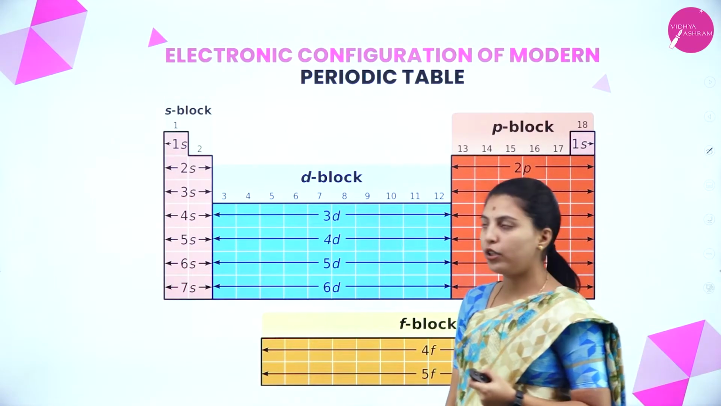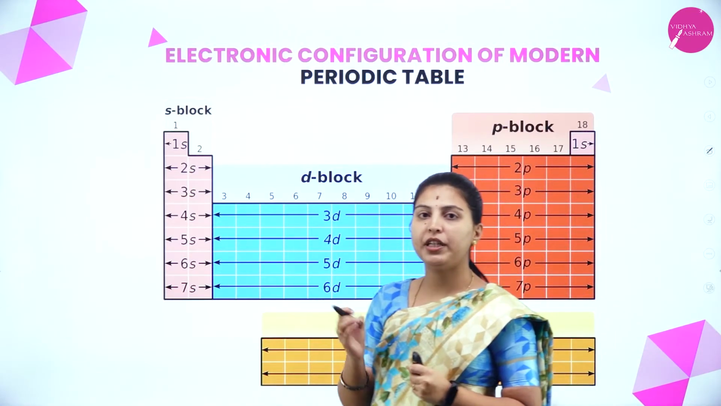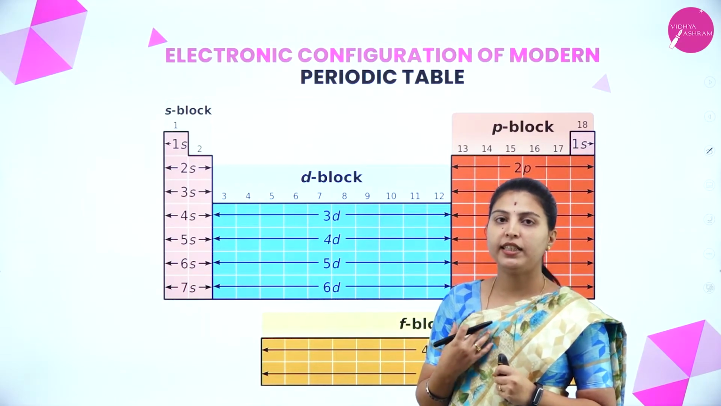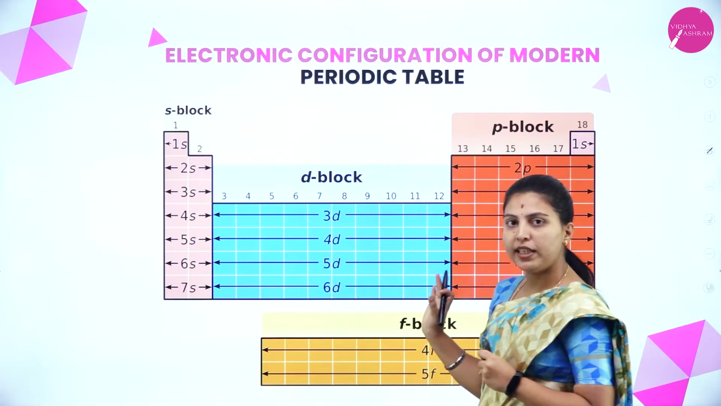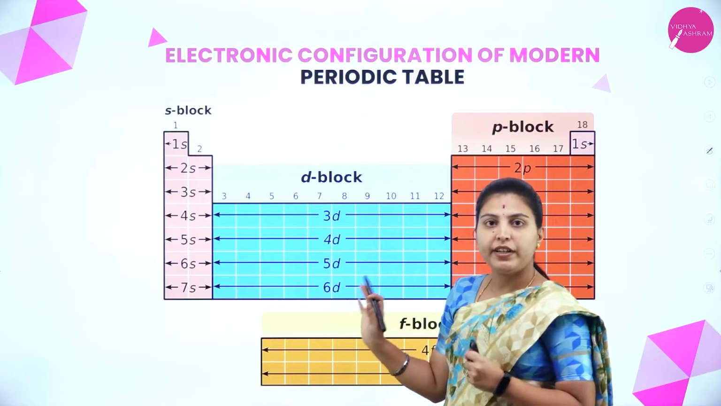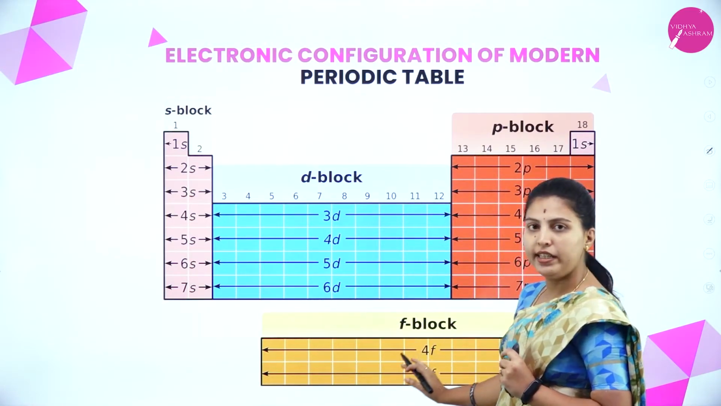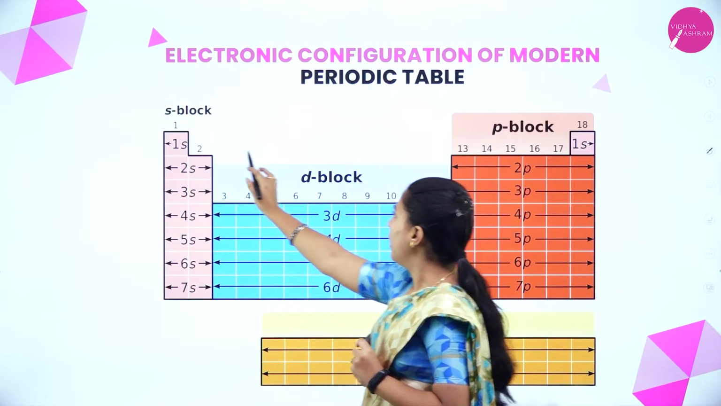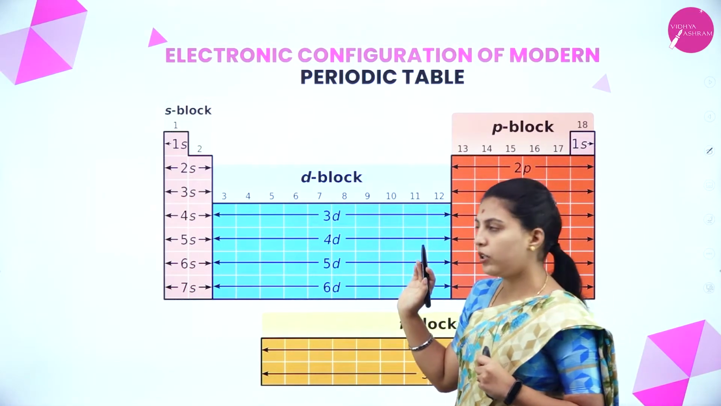Next, we will see the electronic configuration of the periodic table. We have seen in the previous chapter how to do the electronic configuration by seeing the element with its atomic number and how the orbitals are arranged, right. We know that the periodic table is divided into 4 blocks, that is S, P, D and F block. Okay. Here the first period elements belong to the 1s orbital.